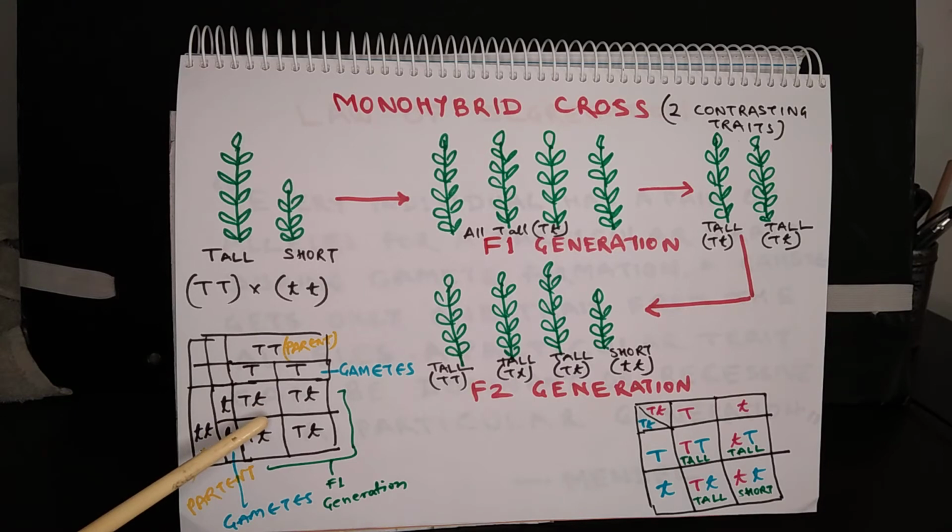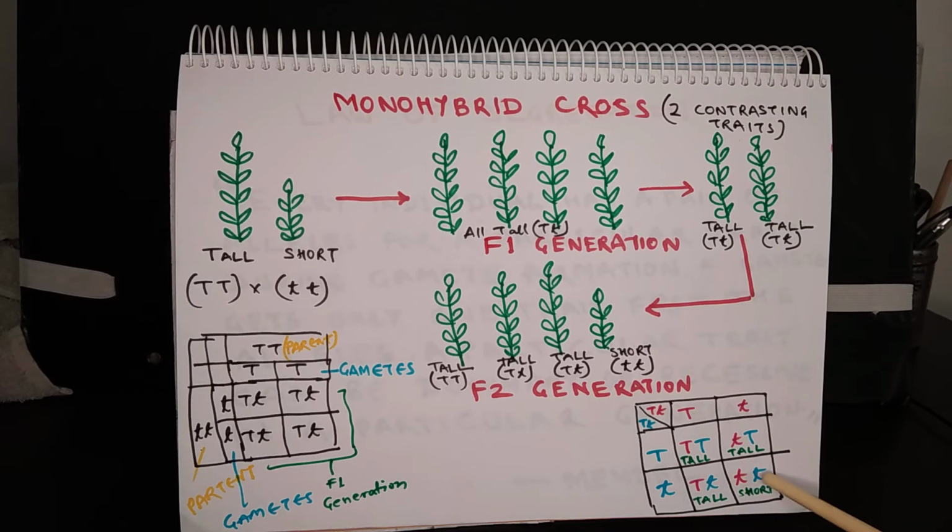Now what happened in F2 generation, these are the gametes. So this is capital T and this is small t, the capital T and small t. So plants in this quadrant, their genotype was the capital T, both the T's were capital. In this case, one capital and one small t. This is one capital and one small t. And in this case, both are small t's. So these three plants, they were tall plants and this was short plants. And this shows that how 75%, that is 3 out of 4 plants, they were tall, and 1 out of 4, that is 25% plants, they were short.